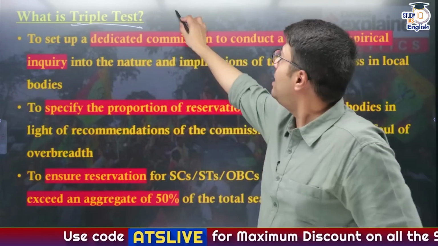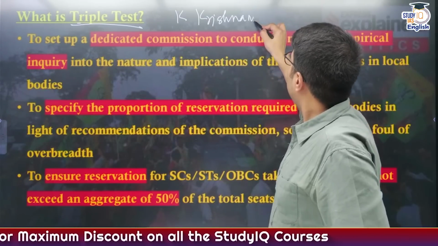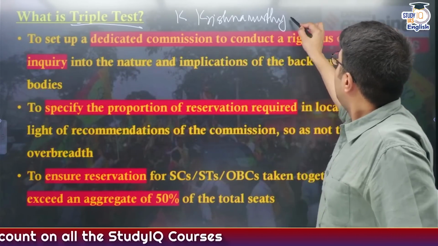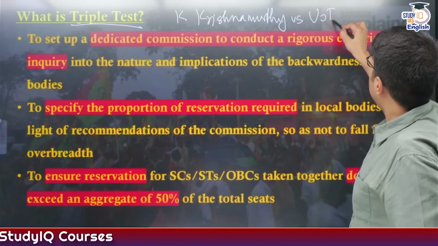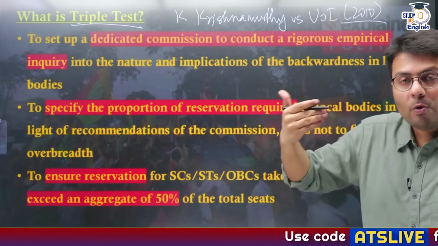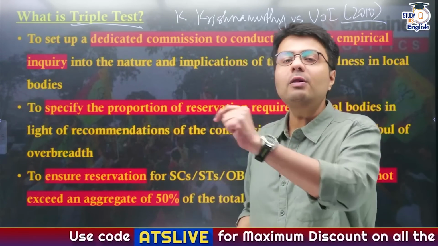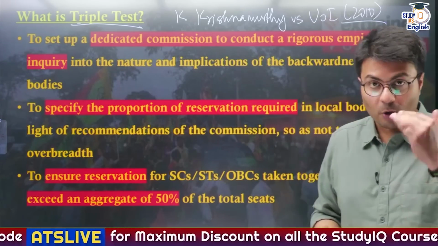This was first laid down by the Supreme Court in K. Krishnamurthy versus Union of India case of the year 2010. And in this case, the Supreme Court laid down 3 tests which the governments need to fulfill before they provide reservations to OBC. What are these tests?